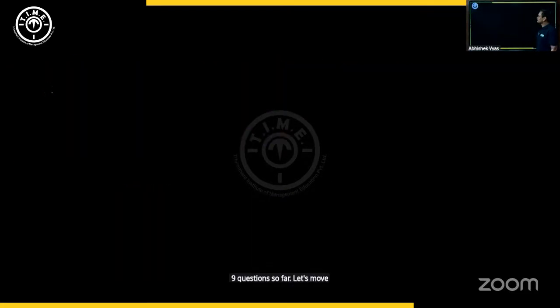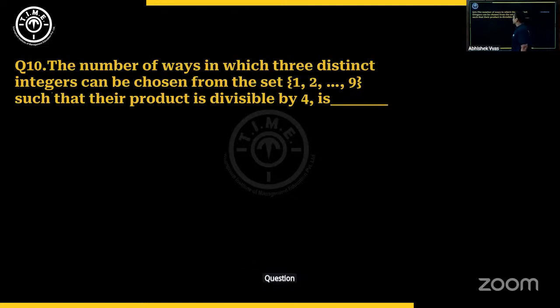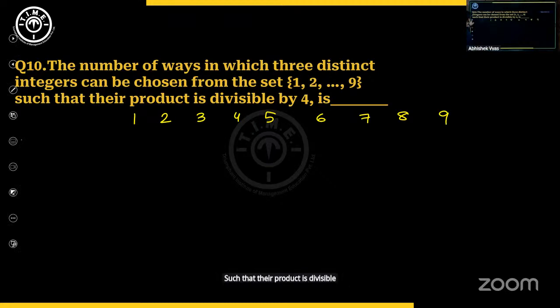Let's move on. Question number 10. The number of ways in which 3 distinct integers can be chosen from the set 1, 2, 3, 4, 5, 6, 7, 8, and 9, such that their product is divisible by 4. So let's do one thing.